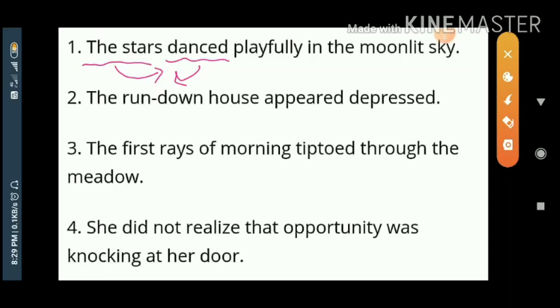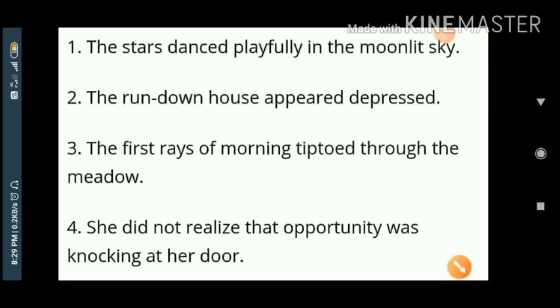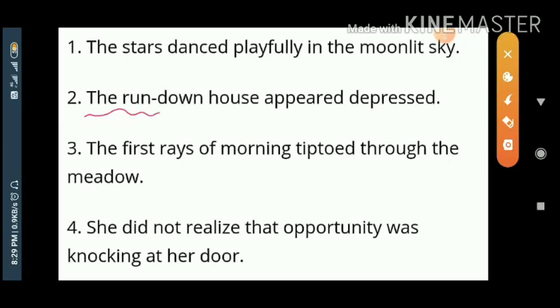In the same way, we'll move ahead for the next example. The rundown house. You see here, the rundown house is non-living. Appear depressed. Who will be in depression? A human being. So this non-living thing is applied a human quality, a human characteristic, and so this is an example of personification. Got the idea?